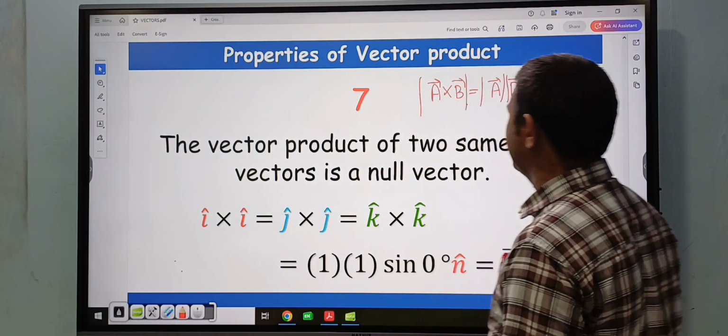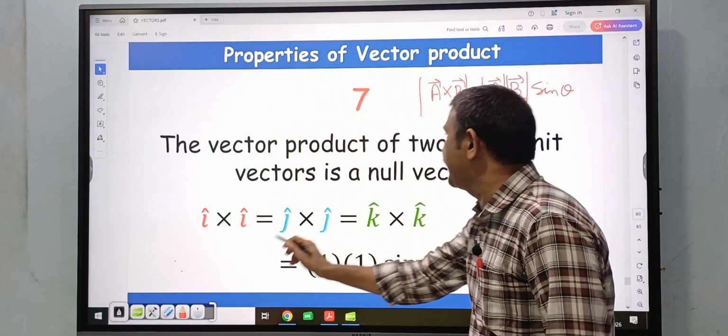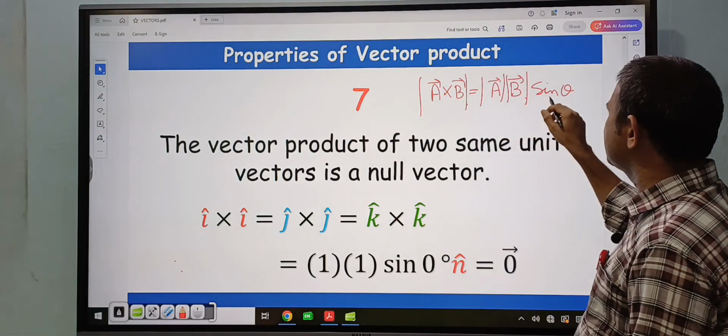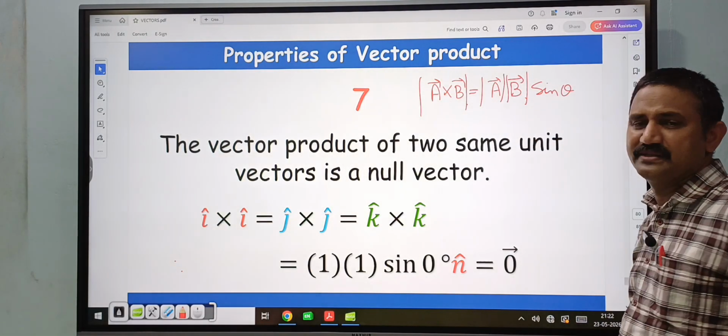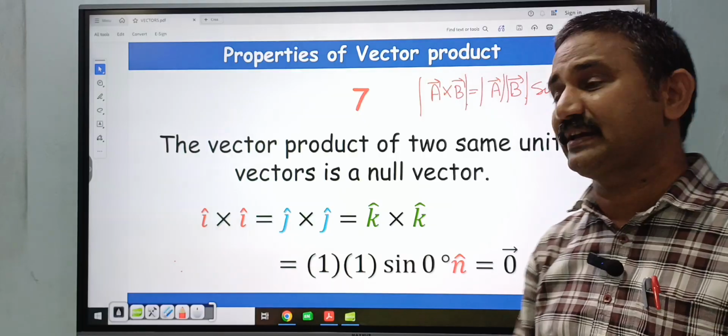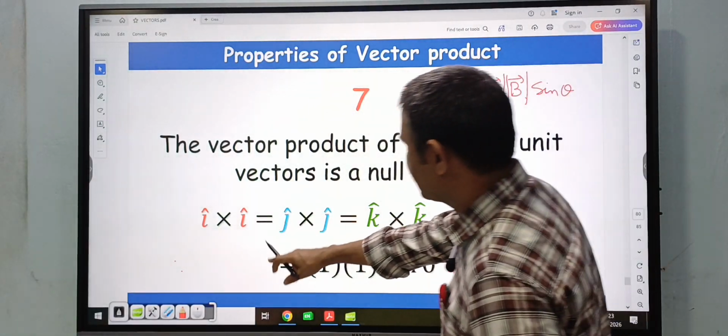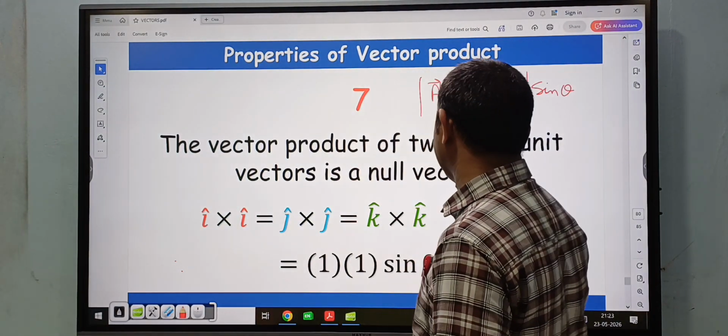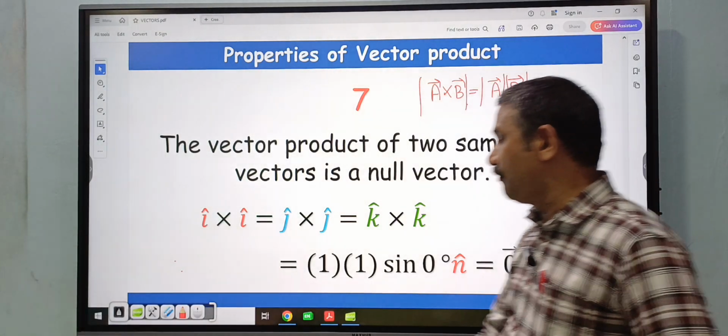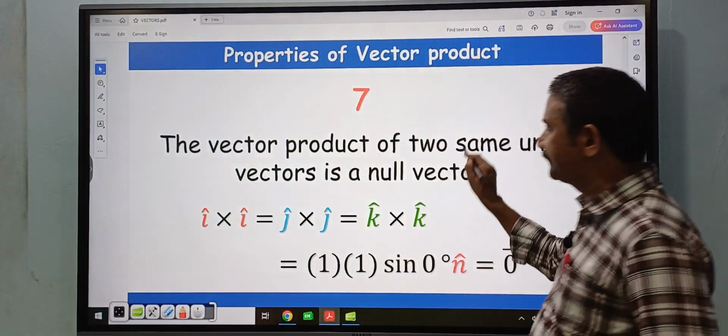Now in this case, mod I cap cross I cap is 1 into sin 0. Sin 0 is 0. The magnitude is 0, so that vector is a null vector. So I cap cross I cap, J cap cross J cap and K cap cross K cap are 0 bar, that is a null vector.